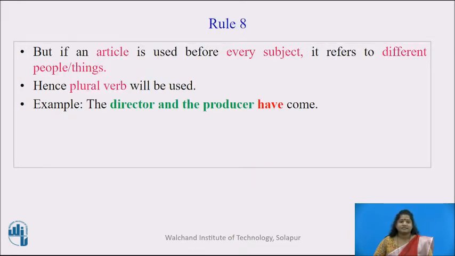Rule number 8. But if an article is used before every subject, it refers to different people or things. For example, if it is said that a black and a white gown is purchased, it is wrong. We have to say a black and a white gown are purchased because the articles are placed before every subject, then it will be counted as plural. The director and the producer have come.